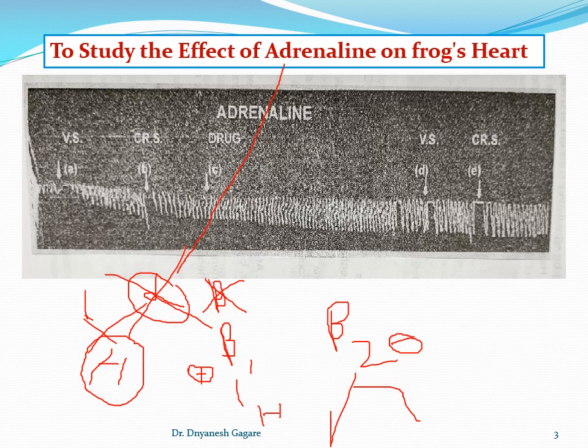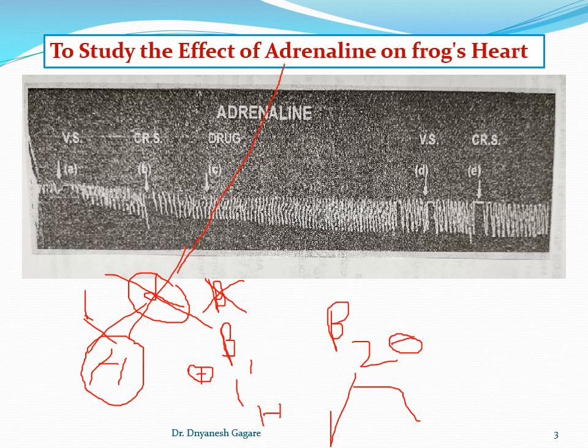Okay, for example, beta blockers. If I name the drugs, there are propranolol and atenolol. These are the drugs in medicine, and if they are administered, they block the effect of adrenaline or noradrenaline on beta receptors. For example, beta blockers are used in hypertension, angina pectoris, and cardiac arrhythmias.